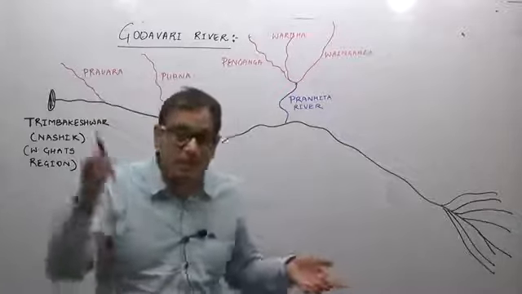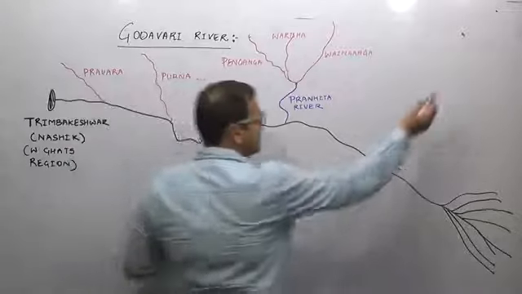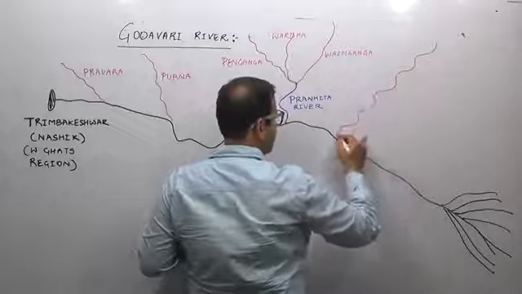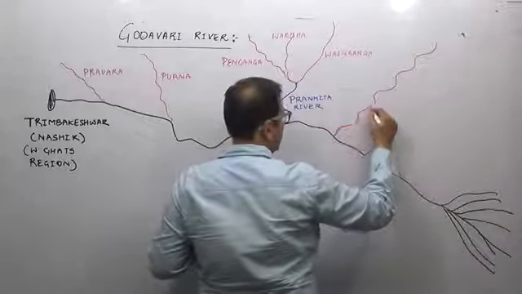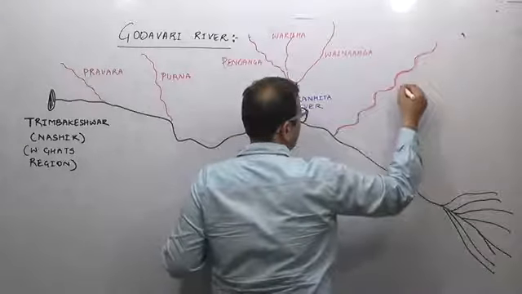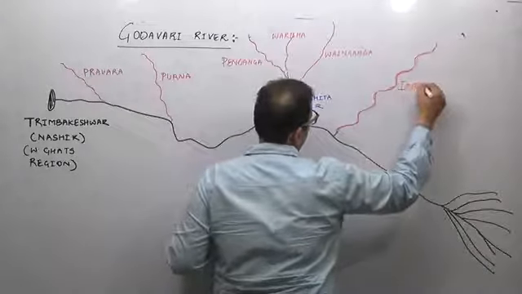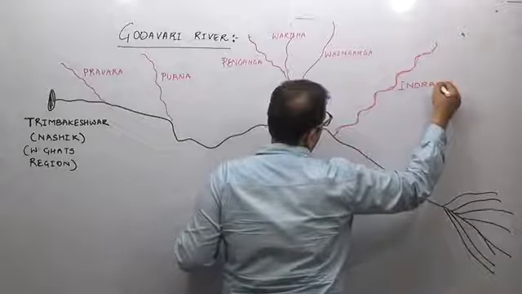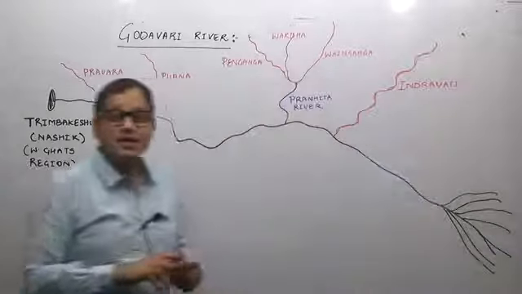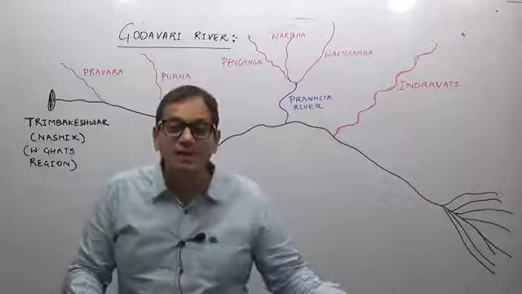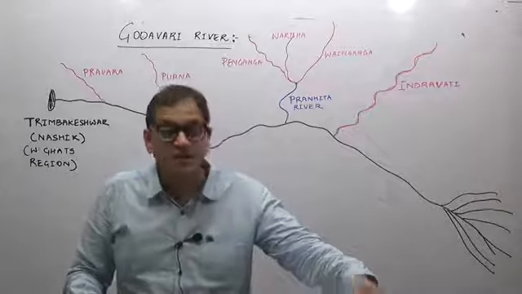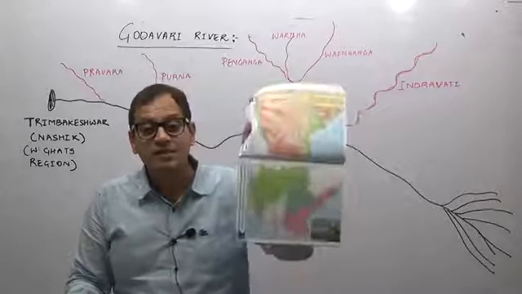Then the other important river is river Indravati. What is the speciality of river Indravati? River Indravati flows through, look in your atlas if you have this atlas, see here in this atlas, river Indravati.